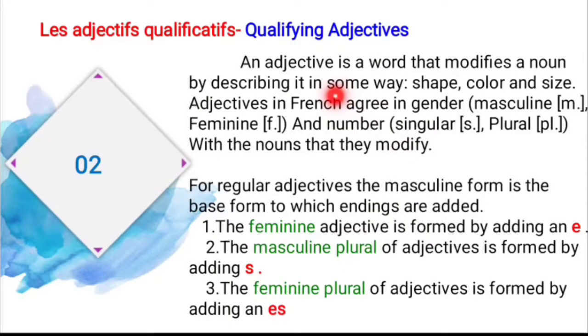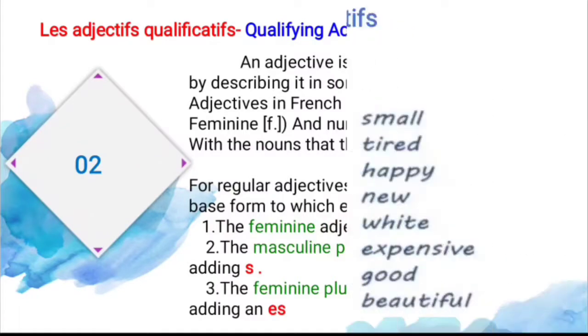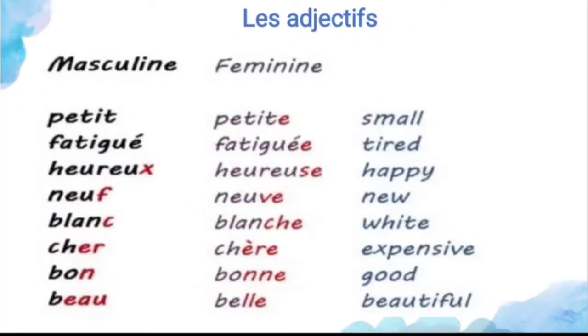Why we are using the qualifying adjective means it specifies the person or things like a shape, color and size. So for that purpose only we are using the adjectives. And adjectives agree in number and gender. And for a feminine adjective we always add e, for the masculine plural we have to add s, and for the feminine plural we have to add es. So this is the formation for adjectives. And some irregular adjectives are there that you have to read by yourself only.